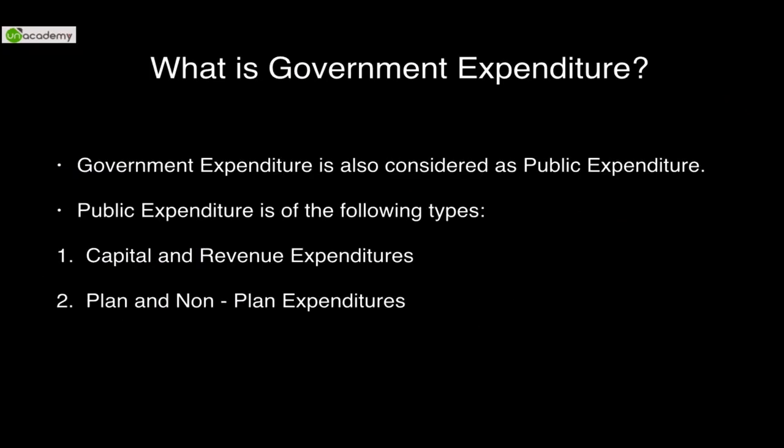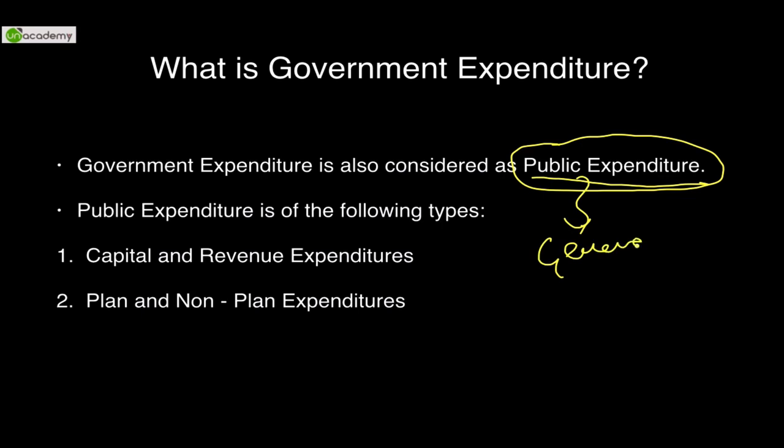Now, what is government expenditure that we had discussed last time? Any kind of expenditure that can be considered public expenditure. In short, expenditure on the general public. Public expenditure is of the following types.